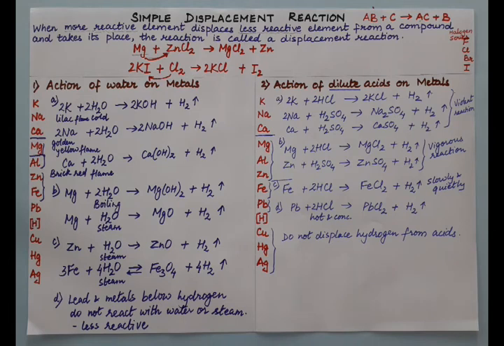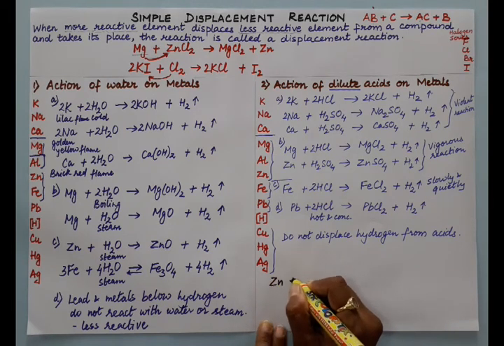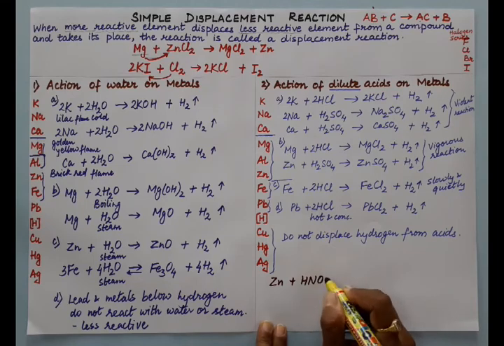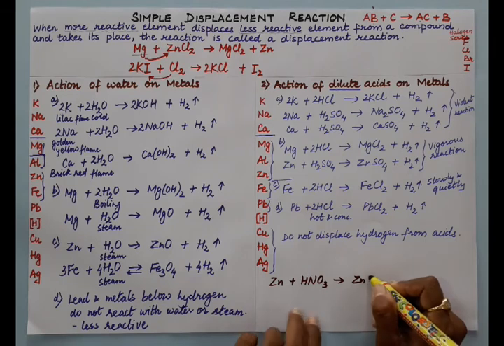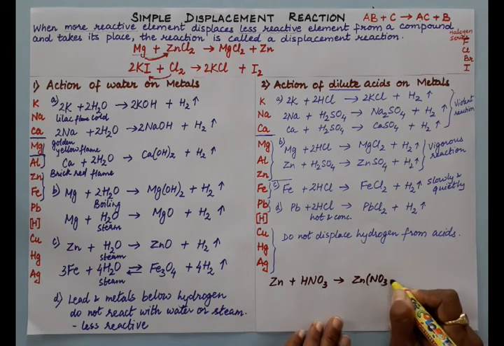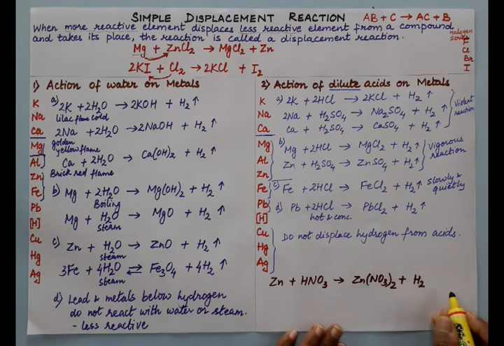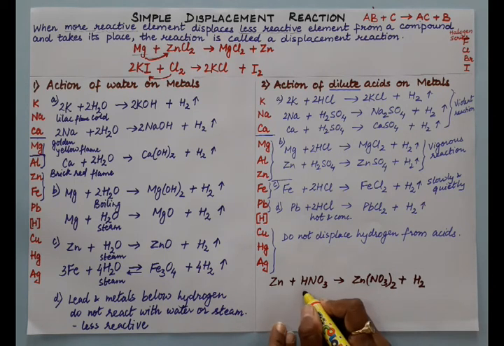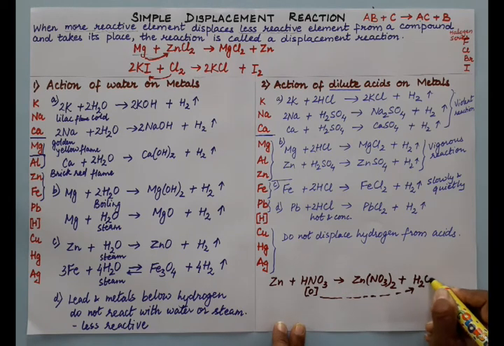Let us understand this. For example, if zinc, or any metal, reacts with dilute nitric acid, in the initial stage nitrate is formed, then hydrogen gas is liberated. But nitric acid being a very strong oxidizing agent, it produces nascent oxygen, and that nascent oxygen oxidizes hydrogen to water.